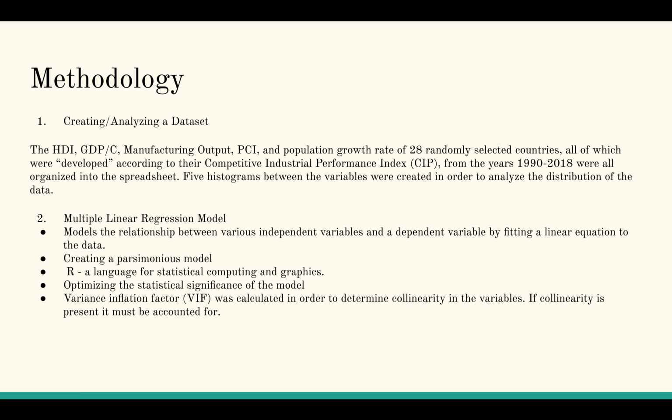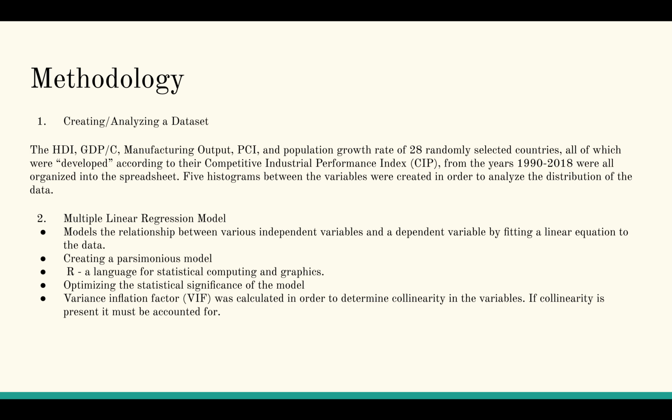With the full model, I analyzed the p-values and adjusted r squared to drop any variables and optimize the statistical significance of the model. Next, I looked at the ratio between the variance of the model with multiple terms and the variance of the model with one term alone, also known as the variance inflation factor, in order to determine collinearity in the variables. If collinearity was present, it must be accounted for.